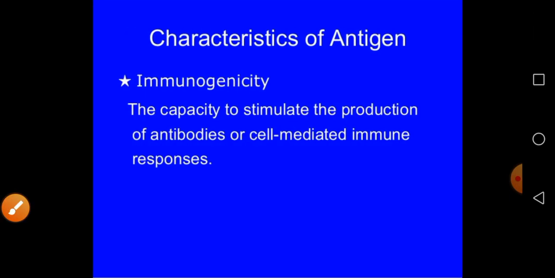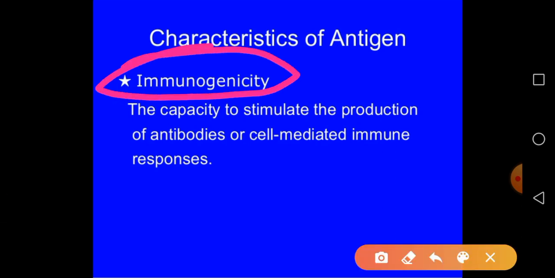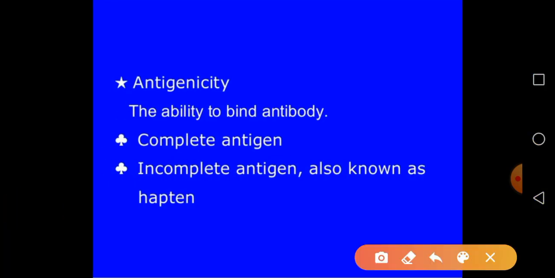Okay, so that is about some important concepts of immunology. We already saw the characteristics of antigen, you just remember immunogenicity. This is the capacity to stimulate the production of antibodies or a cell-mediated immune response. And this is antigenicity.